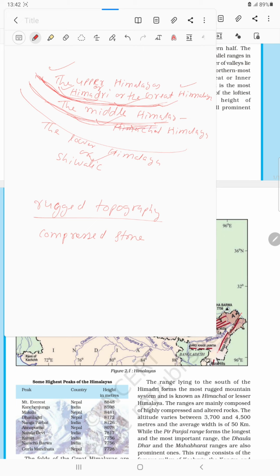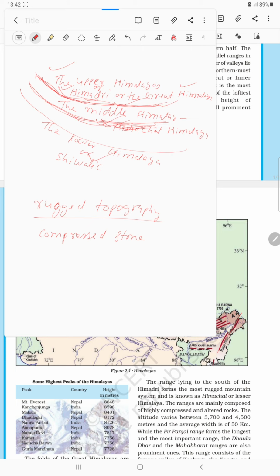And also one thing you should know, the middle Himalaya has a high population as compared to the other Himalaya. Clear? And if it has a high population, then it could be a highly polluted area. So the middle Himalaya is a high population area also. Clear? And this was the lower one.